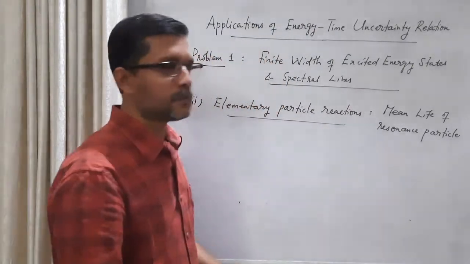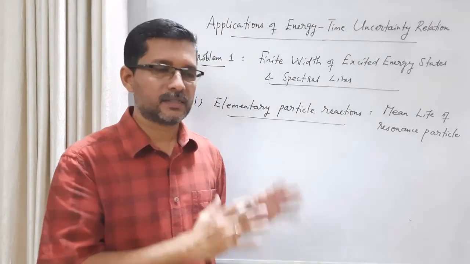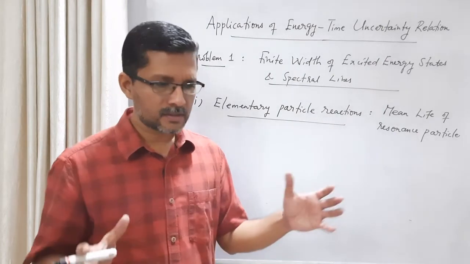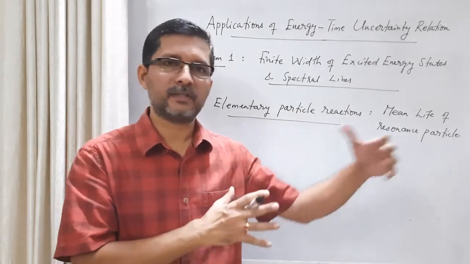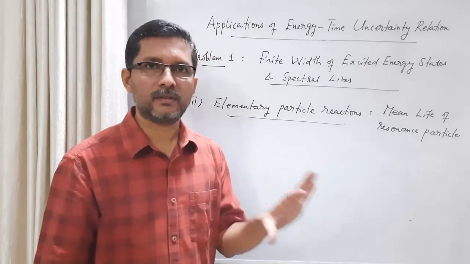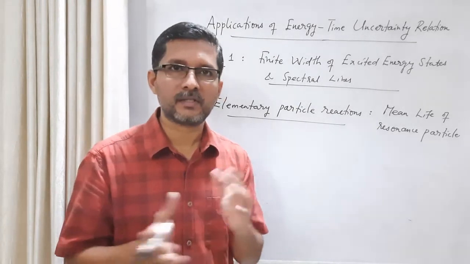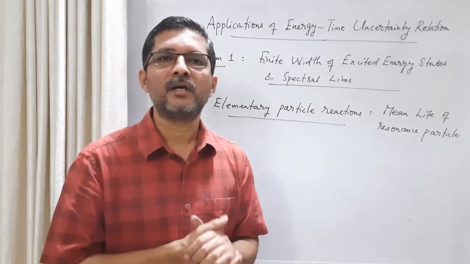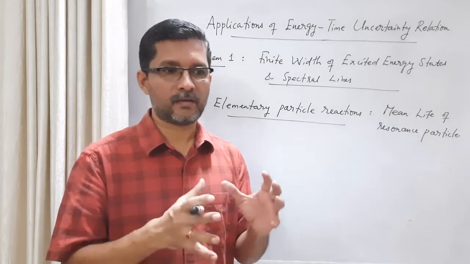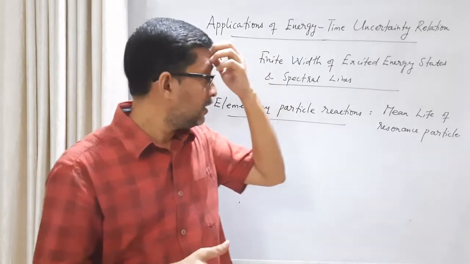So what is a resonance particle? What I have drawn earlier in the case of nuclear reactions, such curves can be drawn in the case of elementary particle reactions. Consider two elementary particles colliding, we get many other new elementary particles. In this process, just like in nuclear physics we have intermediate compound nuclear formation, similarly we can have intermediate states which can remain there for some longer time and then decay.